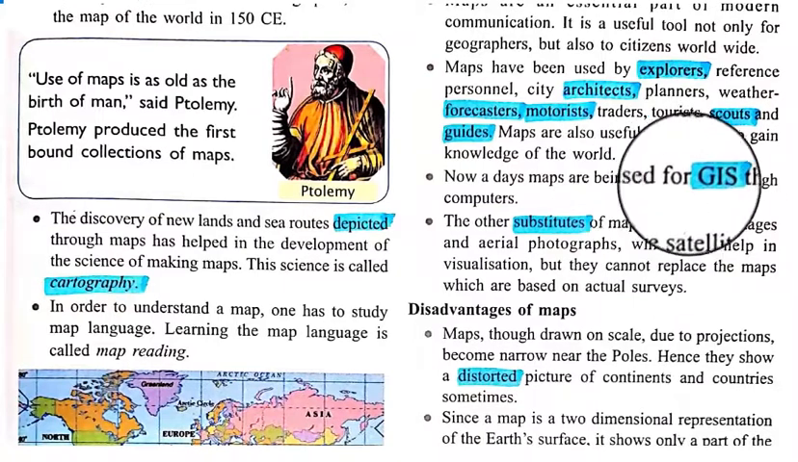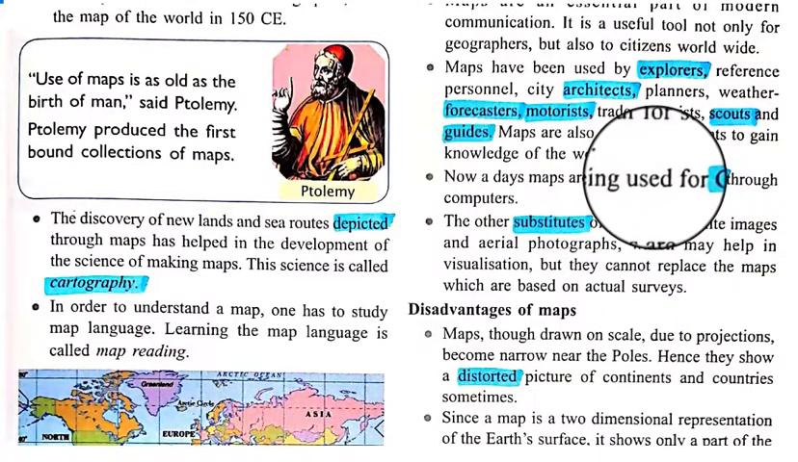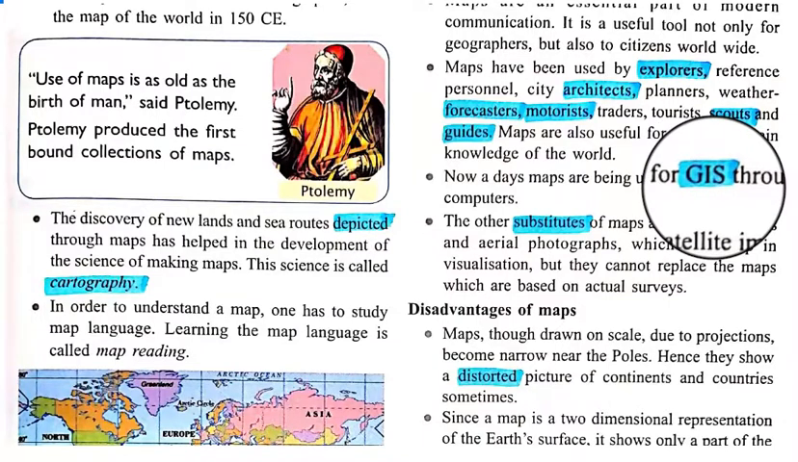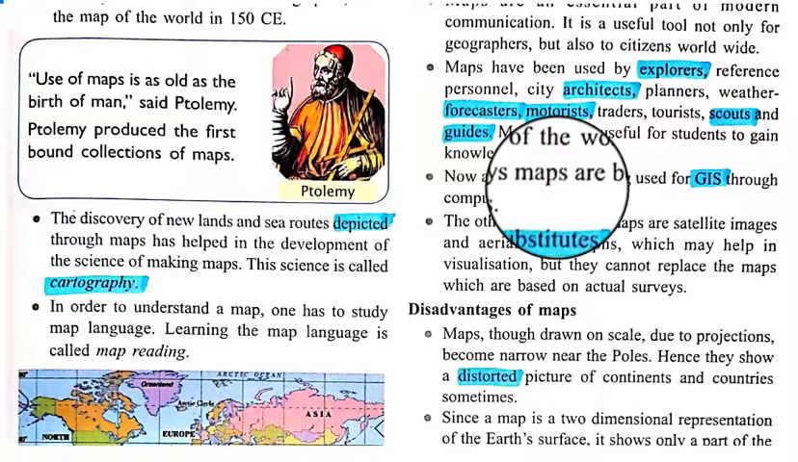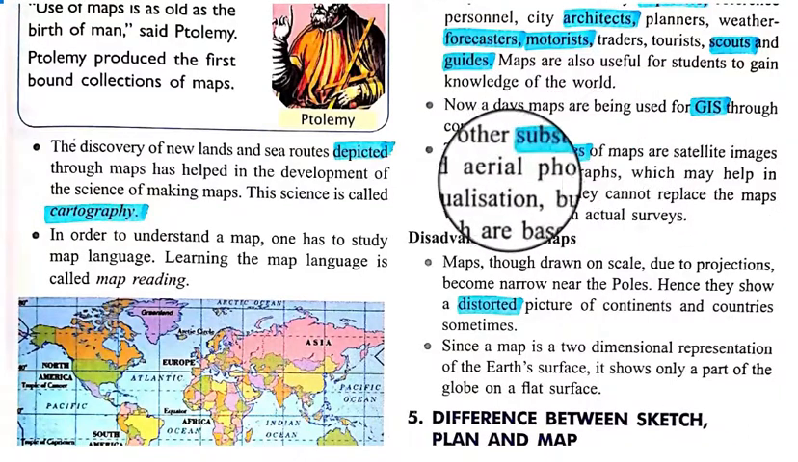Nowadays maps are being used for GIS through computers, and we use these kinds of maps for our computerized map making, which is called GIS, Geographical Information System. This is an application with the help of which we can create maps in computers from a printed map. The other substitutes of maps are satellite images and aerial photographs.